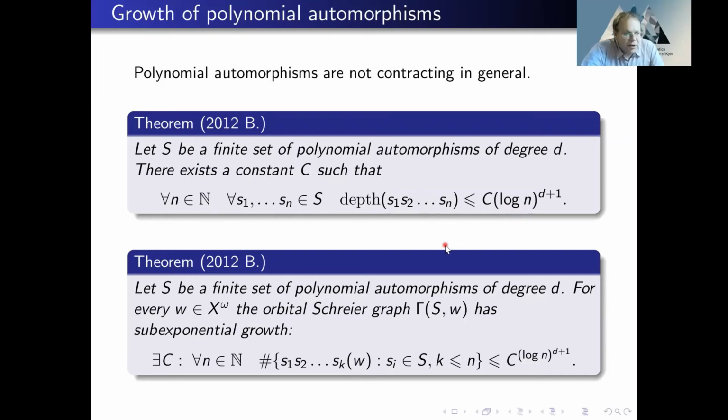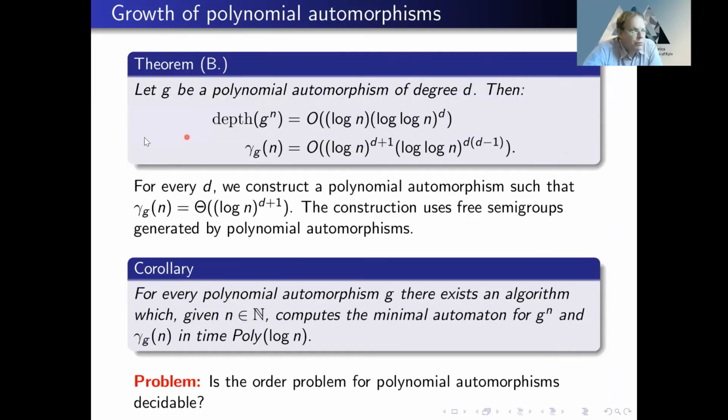So it is not logarithmic, but it is polylogarithmic, some big contracting property. Now, if we consider growth of elements, then we can prove a slightly better estimate. Let G be a polynomial automorphism of degree D, then the depth of G in power n is log n times log n in power D.